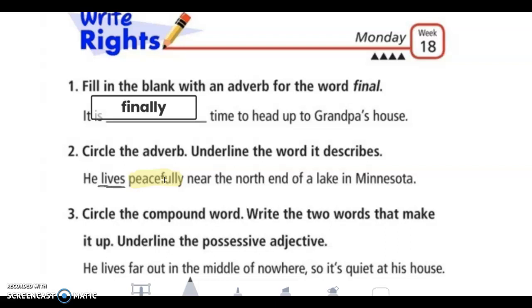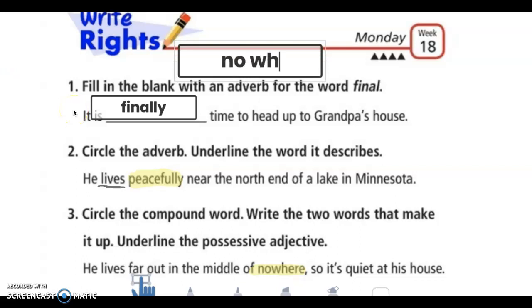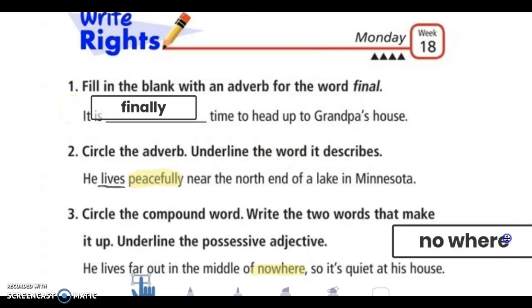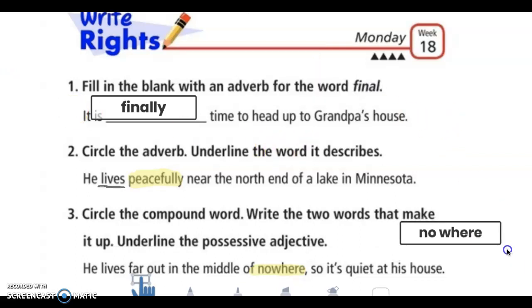Nice. Okay, for number 3, it asks us to circle the compound word and write the 2 words that make it up. So let's start with that. He lives far out in the middle of nowhere, so it's quiet at his house. So compound word, again, is when we put 2 words and stick them together, just like my last name, Blackburn or Hillman, right? So here I see nowhere, and the 2 words that make it up are no and where. No and where.